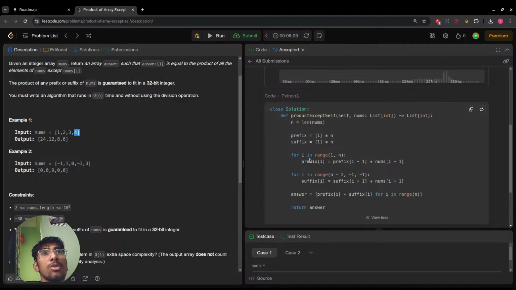Prefix 0 equals 4, and prefix 1 equals prefix I minus 1, so it's 4 times,